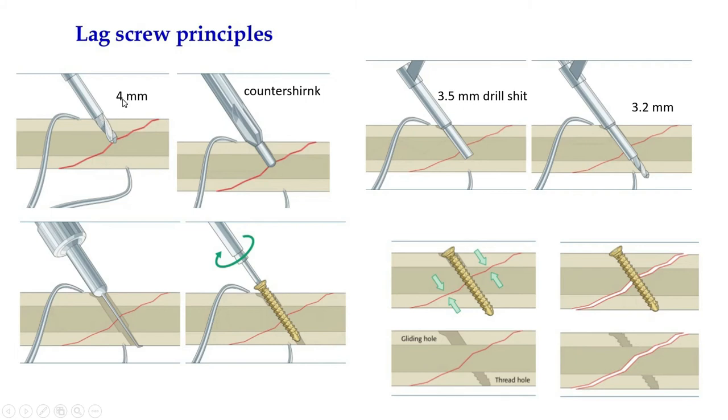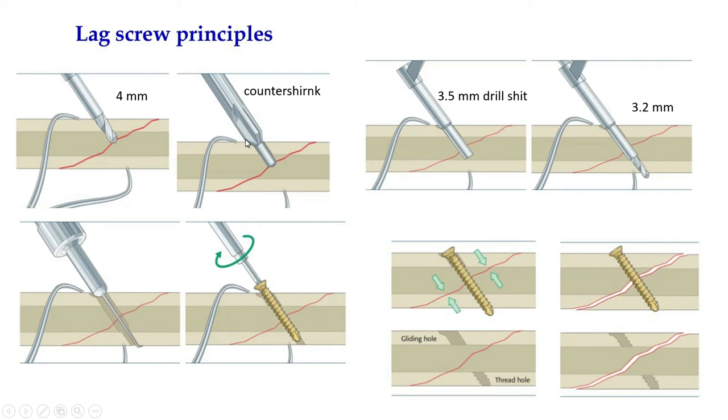If we want to keep a 4.5 millimeter lag screw, then we have to do the drilling with a 4.5 millimeter drill bit with a drill sleeve, and this direction must be 90 degrees to the fracture line, otherwise the lag screw will not be effective. I will discuss it later. Then after that we will do countersink. Countersink means that it will create extra room for engaging the head.